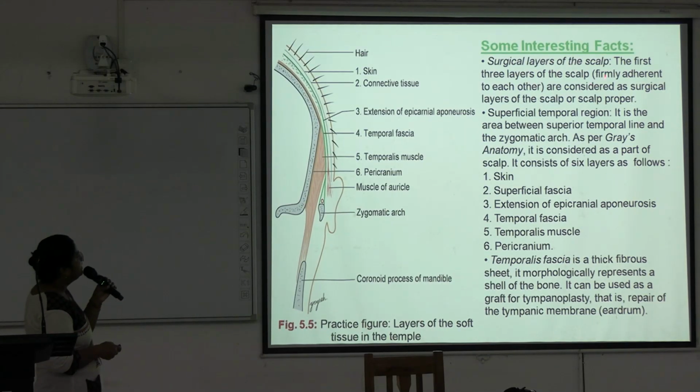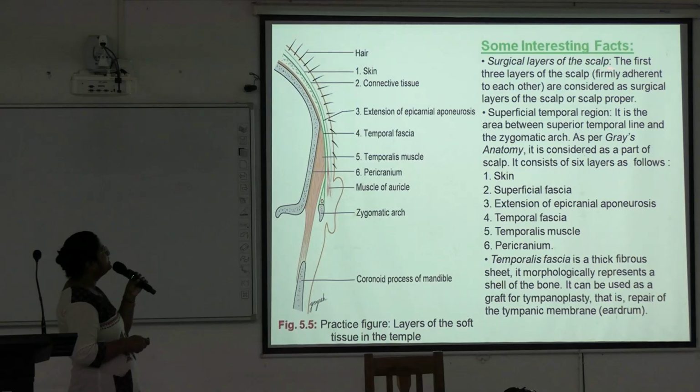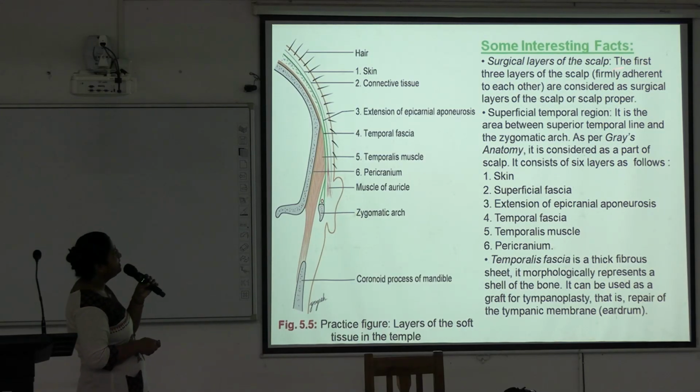Next is surgical layers of the scalp. The first three layers of the scalp are firmly adherent to each other, and they are considered as surgical layers of the scalp or scalp proper: skin, connective tissue, and the epicranial aponeurosis. These are attached to each other, and these three are together called surgical layers of the scalp.